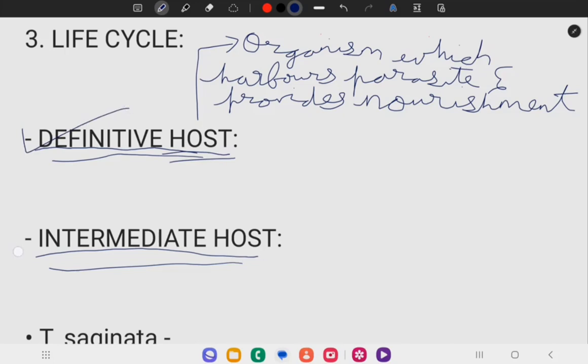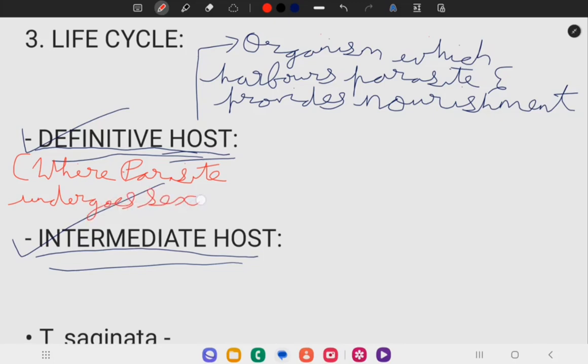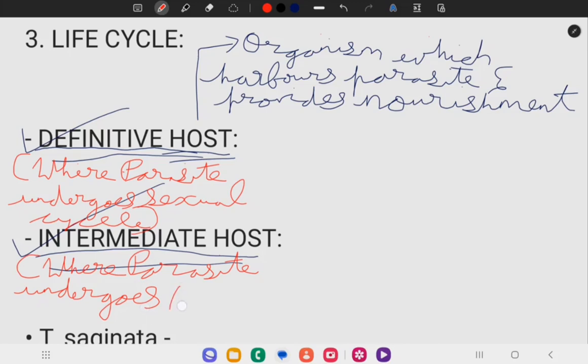A definitive host is an organism where the parasite undergoes the sexual cycle, and an intermediate host is an organism where the parasite undergoes the asexual cycle.